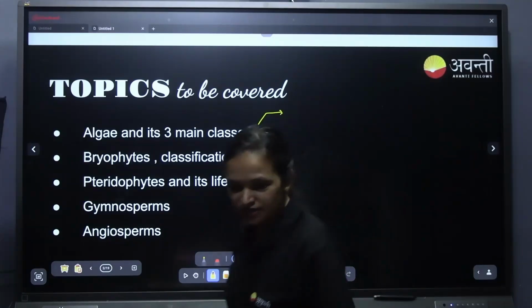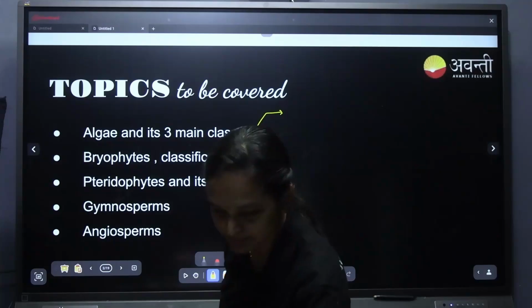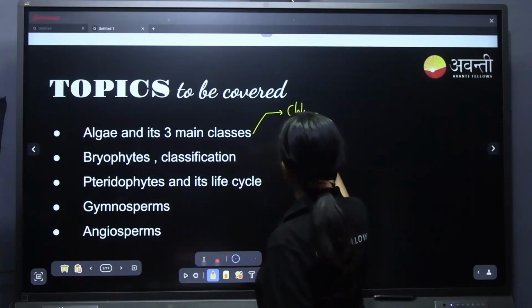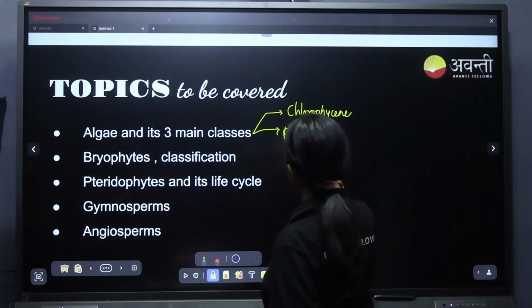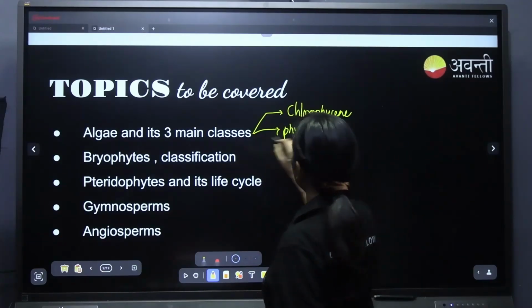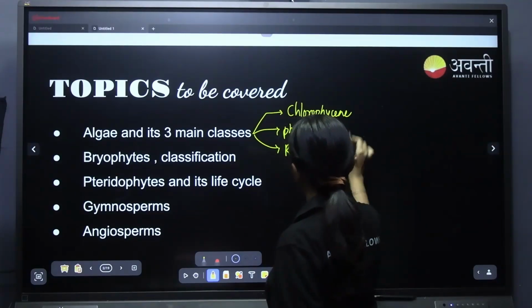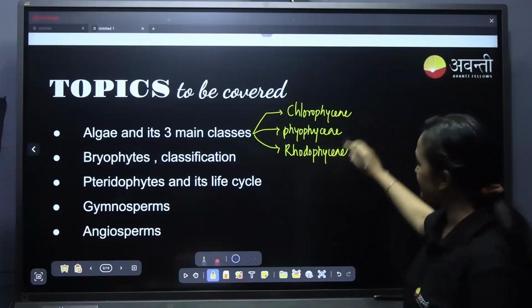Yes, just type it in the chat box so that I can see. Alright. Chlorophyceae, Phaeophyceae, Rhodophyceae. Yes. Very good, very good, very good. So, Chlorophyceae, Phaeophyceae and Rhodophyceae.